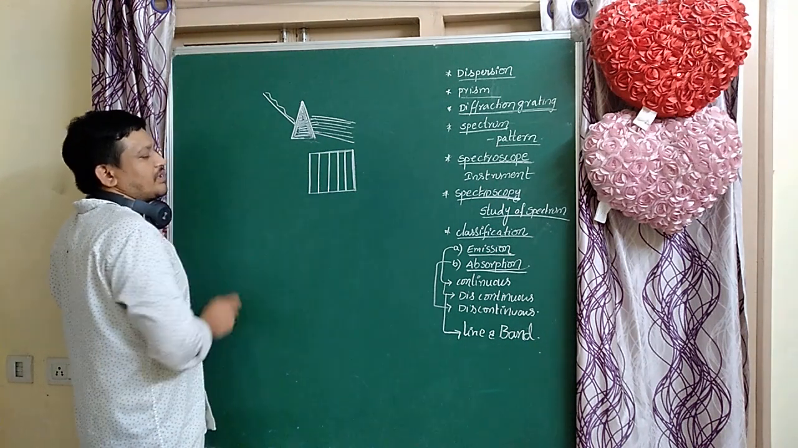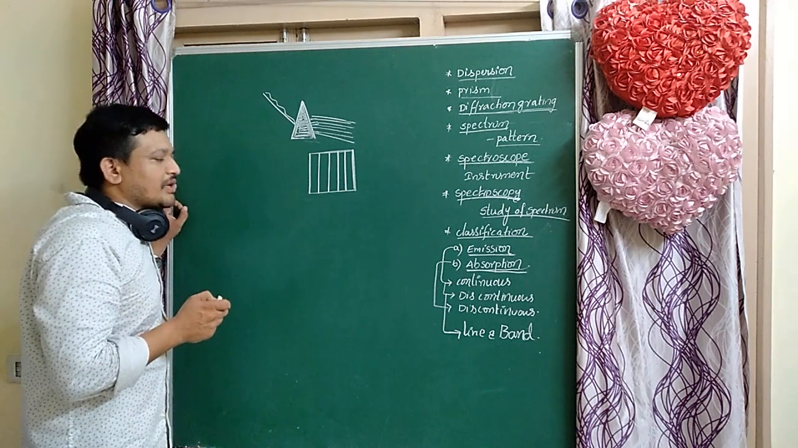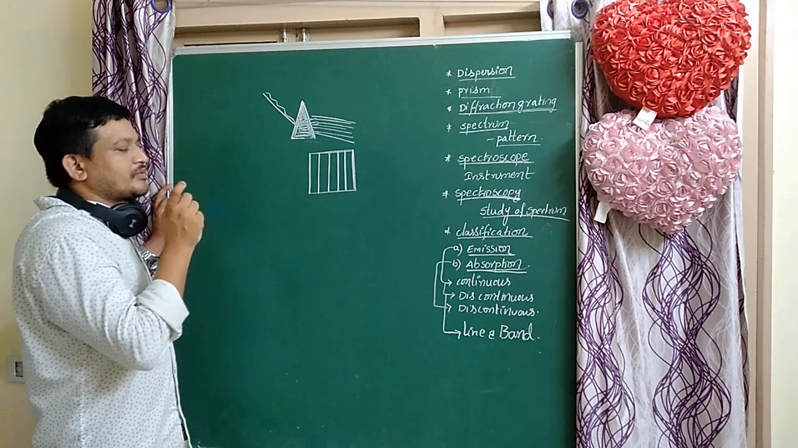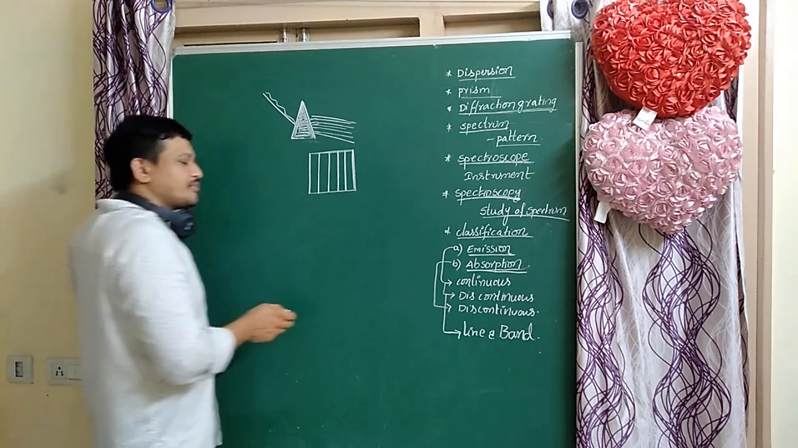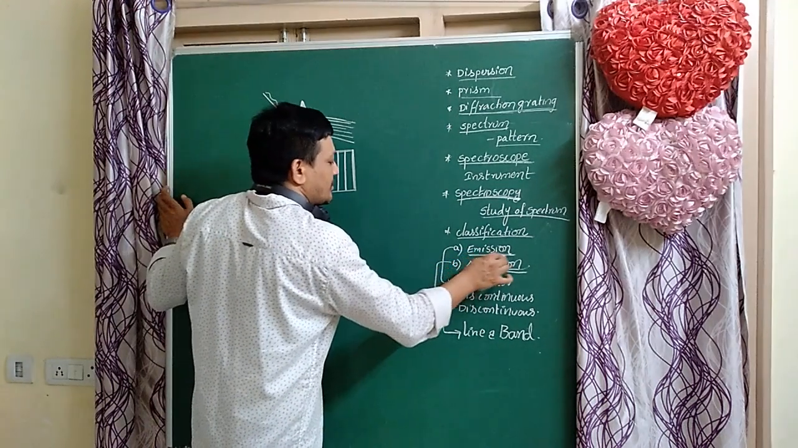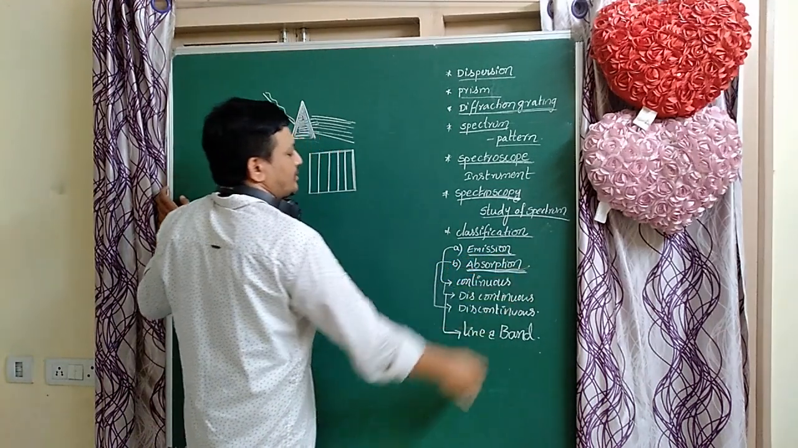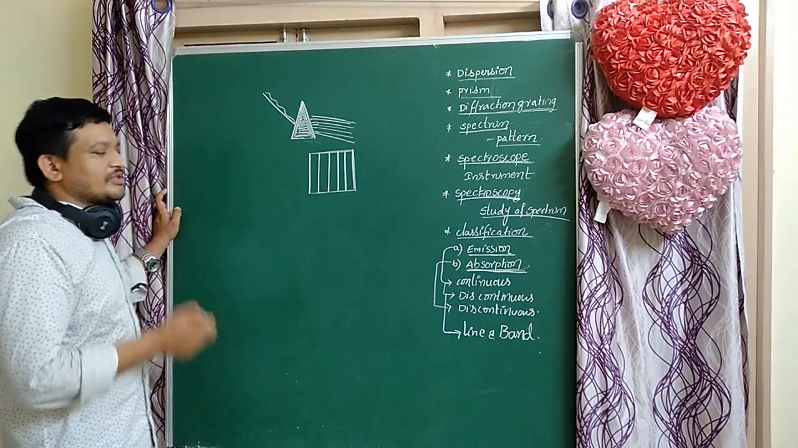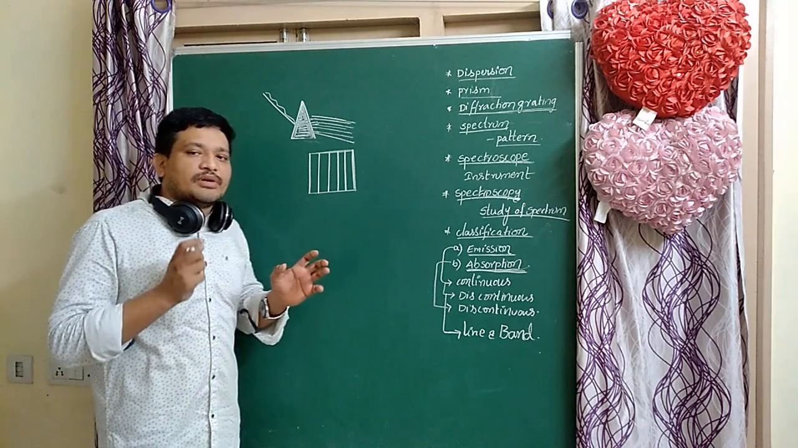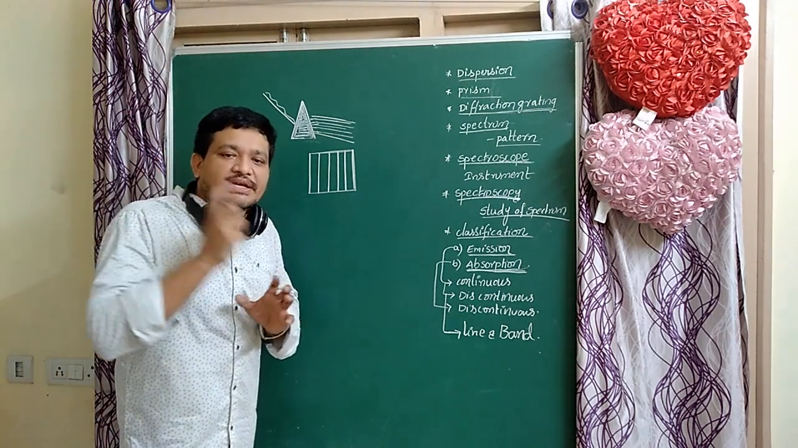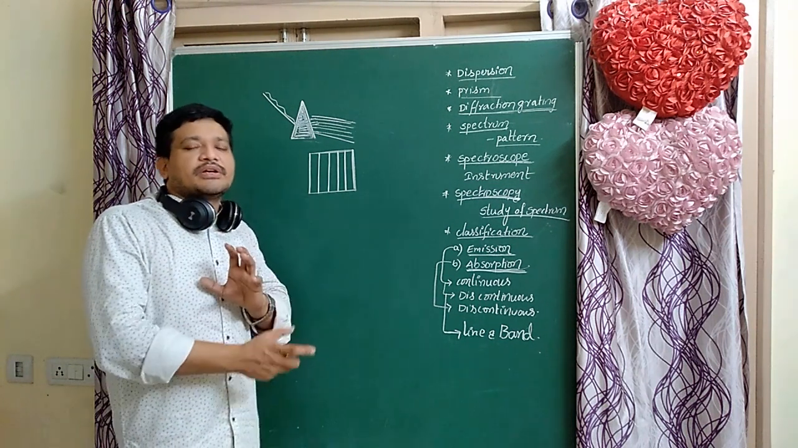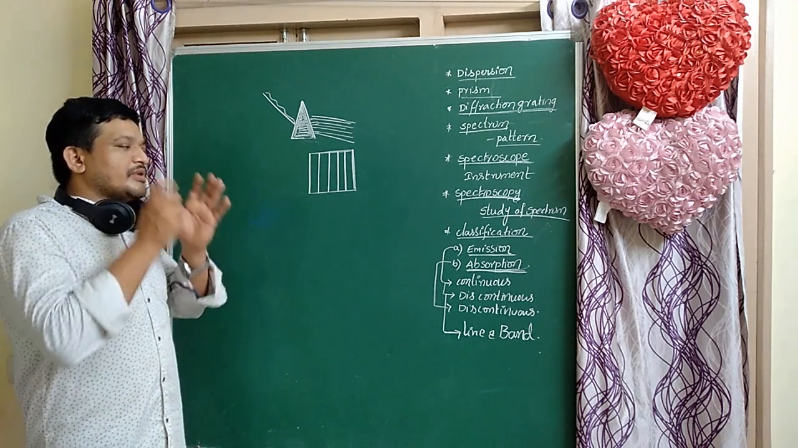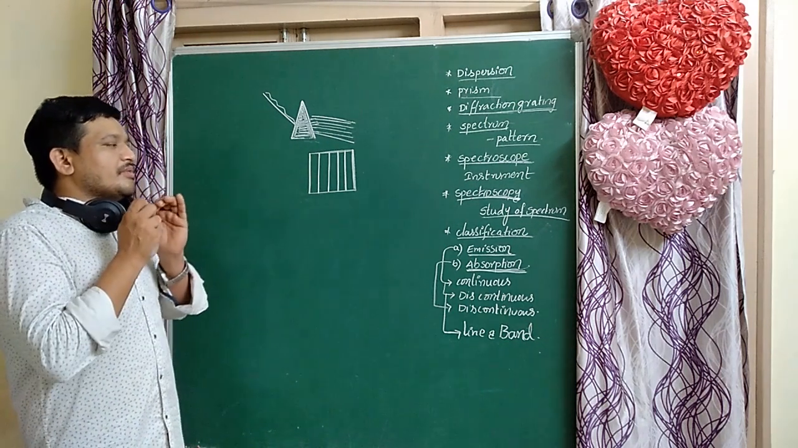The spectrum is divided into two types based on source: emission spectrum and absorption spectrum. So what is the emission spectrum? How do we get it? The emission spectrum is nothing but the spectrum obtained by emitted radiation. The spectrum obtained by emitted radiation is called the emission spectrum.